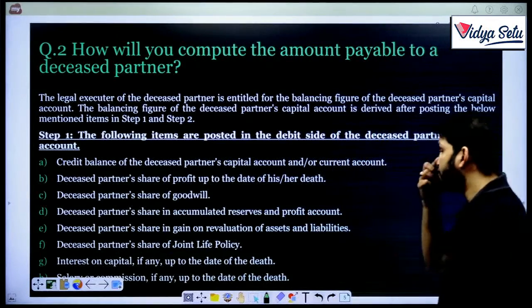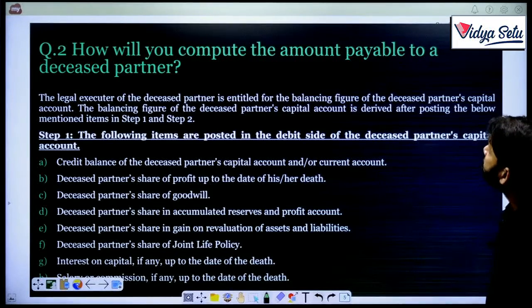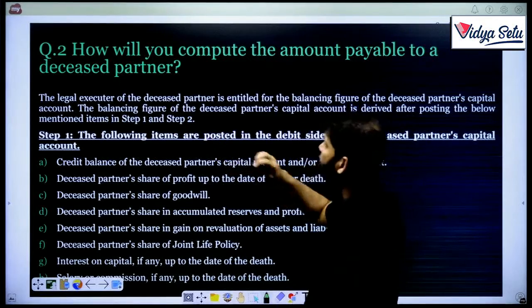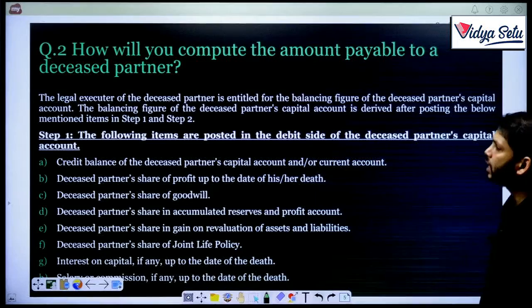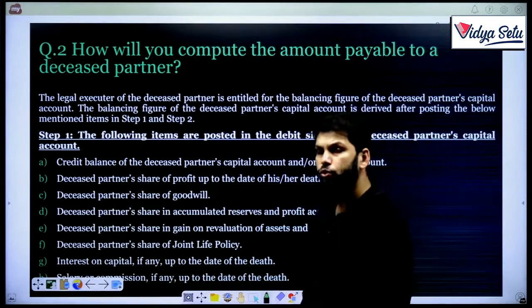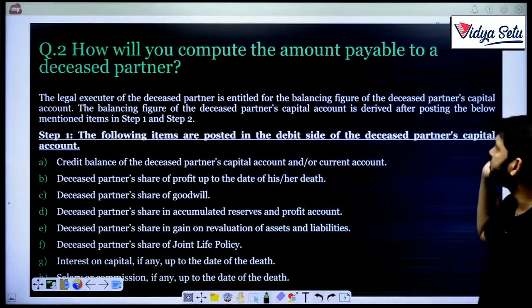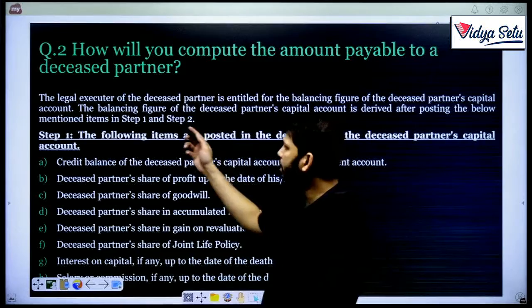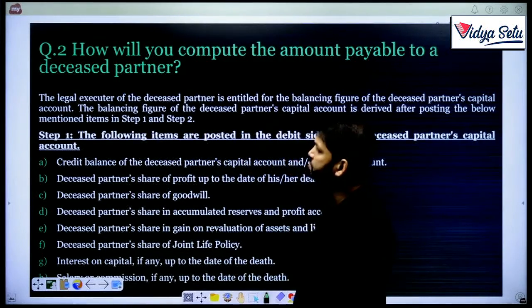Next question we have here is question number 2. How will you compute the amount payable to the deceased partner? The legal executor of the deceased partner is entitled to the balancing figure of the deceased partner's capital account. So how will we come to the balancing figure? The balancing figure of the deceased partner's capital account is derived after posting the below mentioned items in step number 1 and step number 2. These are the steps. Step 1.